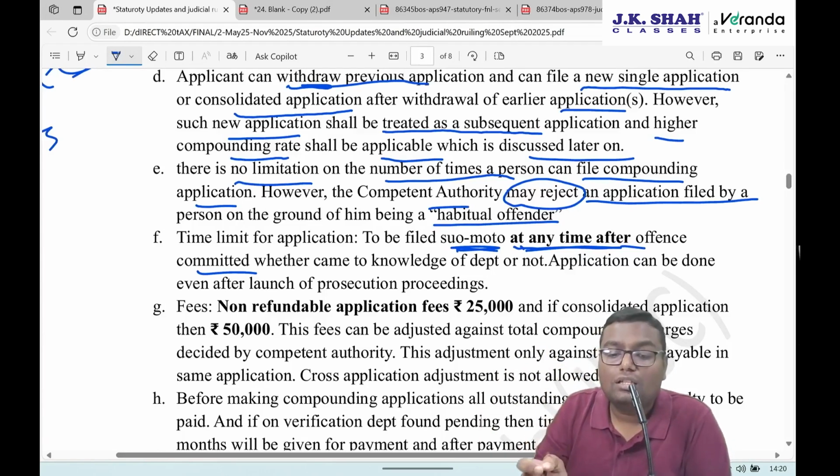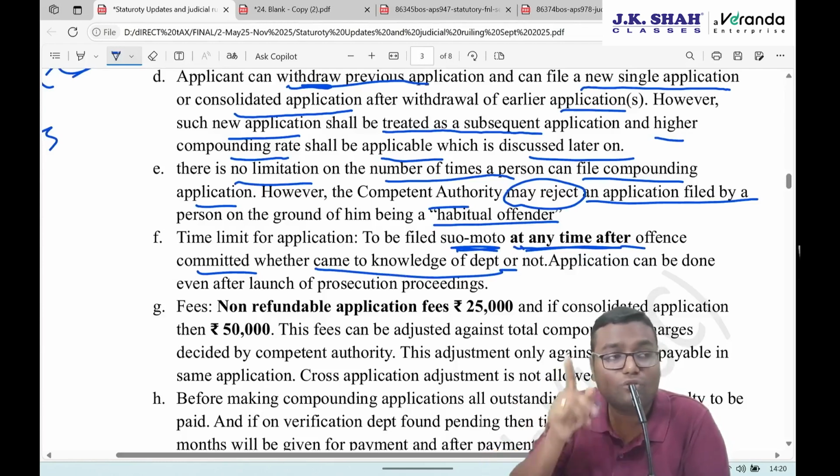Or whether it came to the knowledge of the department or not. Even though the department does not know that you have done the offense, if you know for sure that you will be caught later on, then yes, you can directly go to the authority and say that I have done this offense. This is the information, and I want to apply for compounding.